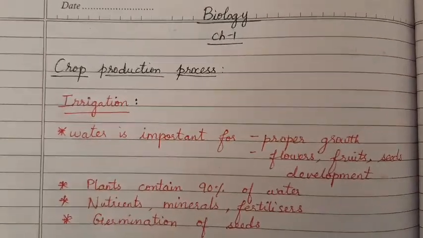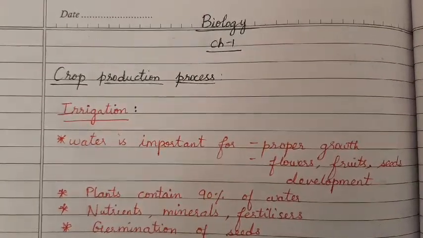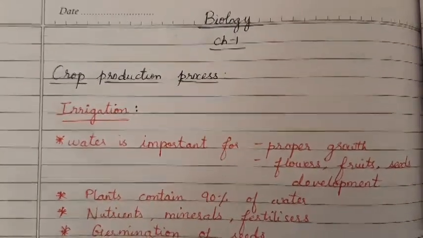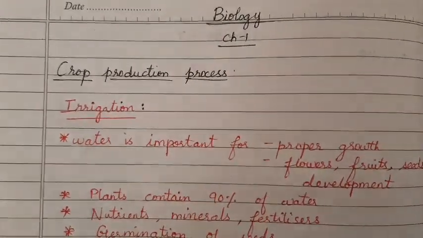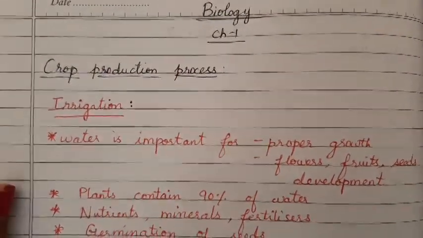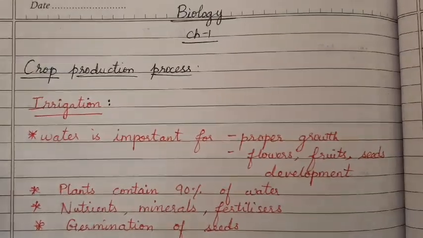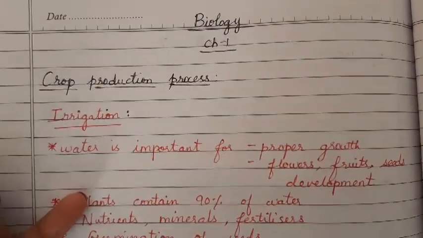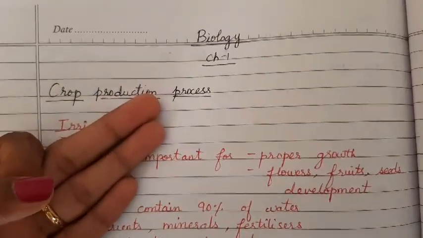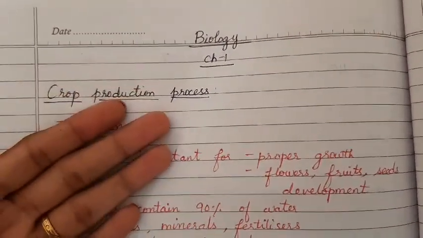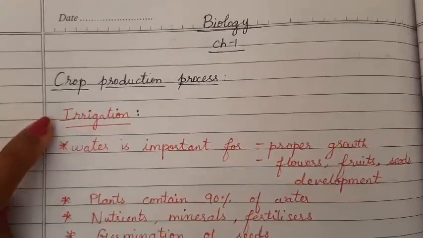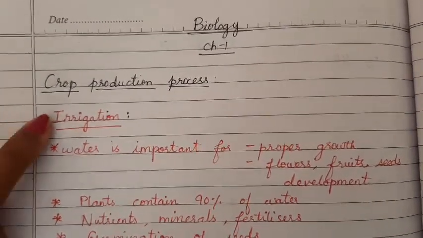Good morning, children. In last biology class, we saw the chapter 1 crop production and management. We were discussing the crop production processes step by step. We discussed the preparation of the soil and leveling, then sowing of seeds, addition of manure and fertilizers. Until that we saw. So the next process was irrigation.